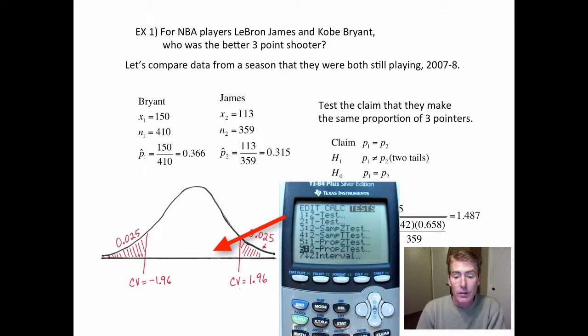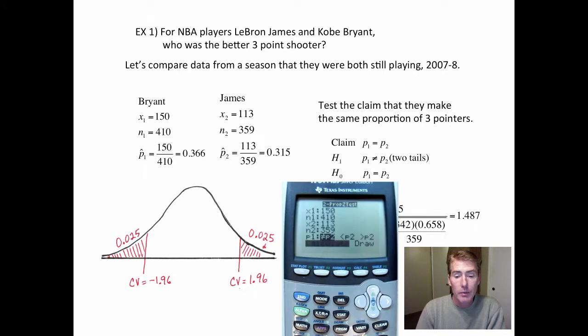But I would actually rather use the calculator. So what you do is go over to tests. It's the sixth one down, two proportions because it's two people, Bryant and James, and you don't have a choice, it's got to be a z-test. So then type in the data.